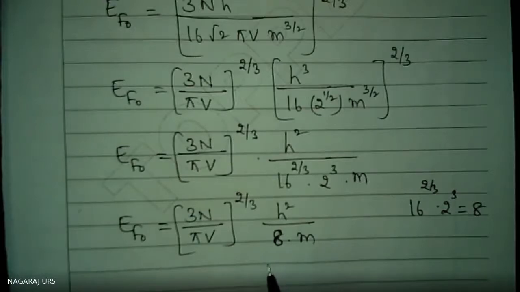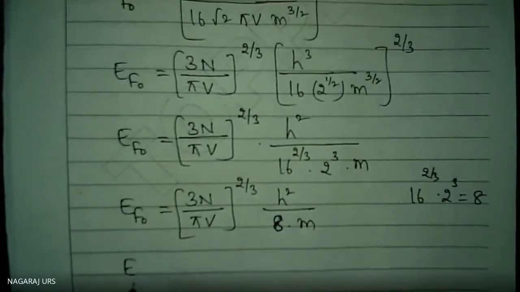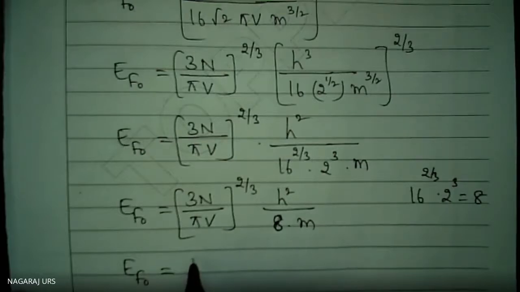Clear? Now, out of this 8, I will take out 2 here. 3 is also here now. 3 I will take it here, 2 I will take it here. Just adjustment, nothing else. E of naught is equal to h square divided by 2m.